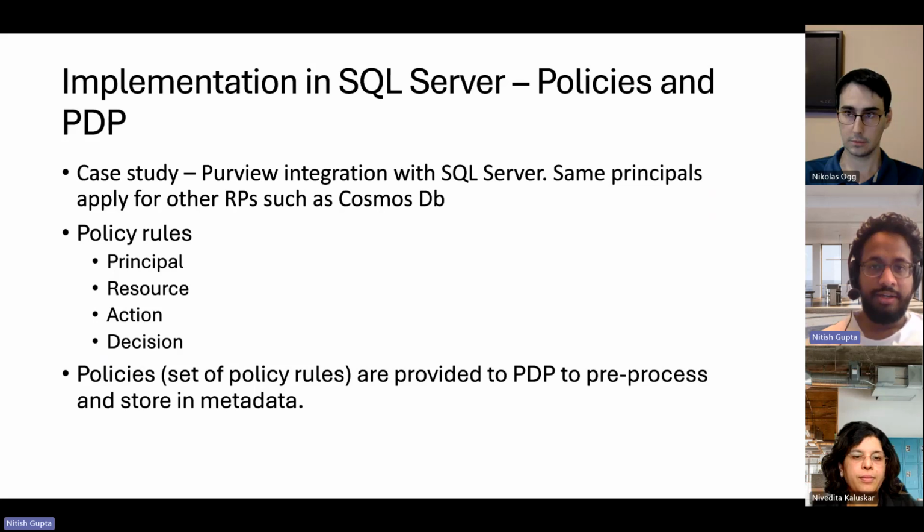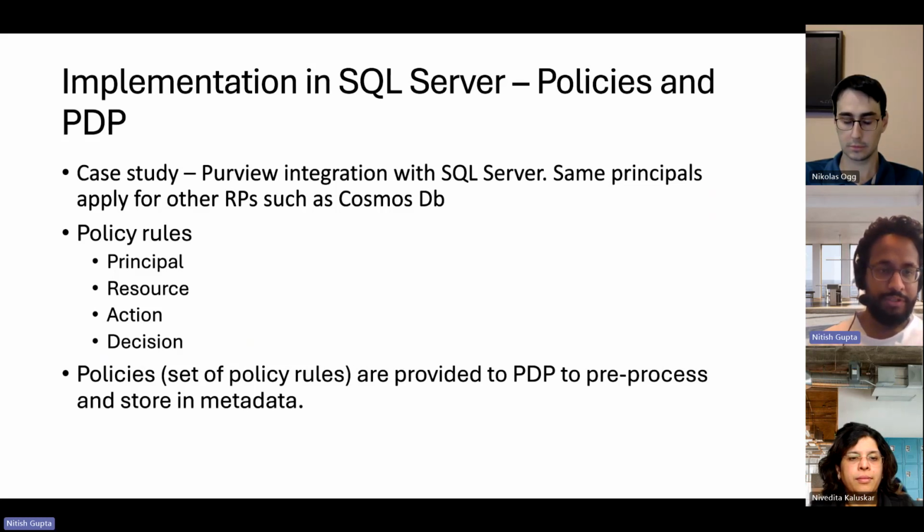Thank you, Nivedita. Let's dig into how this is implemented in SQL Server. The same principles will apply for any other RPE such as Cosmos or storage, but we'll focus on SQL Server in this slide. So first, some definitions.